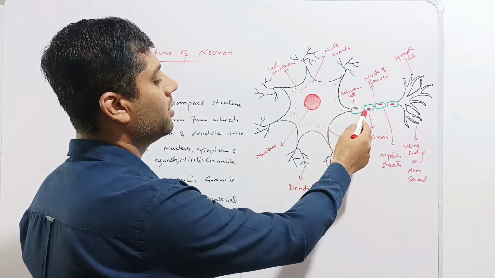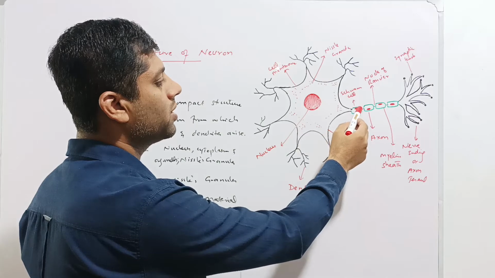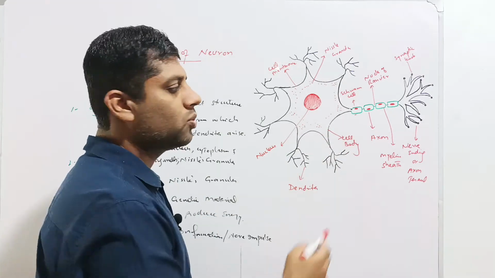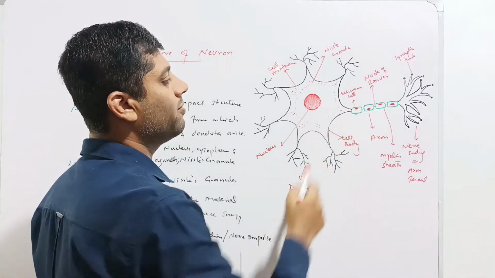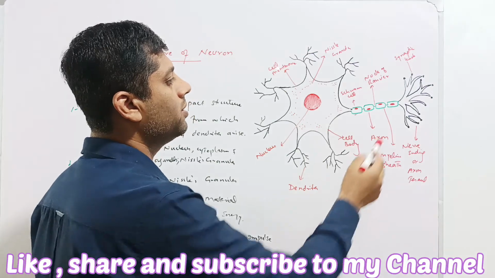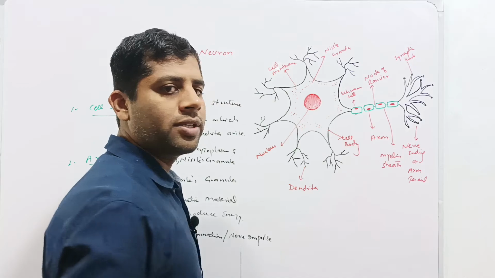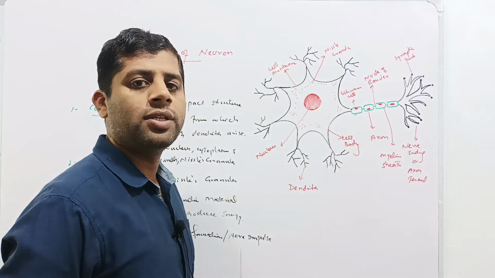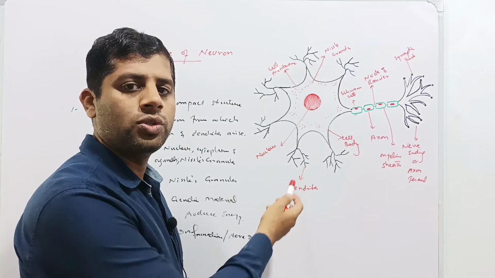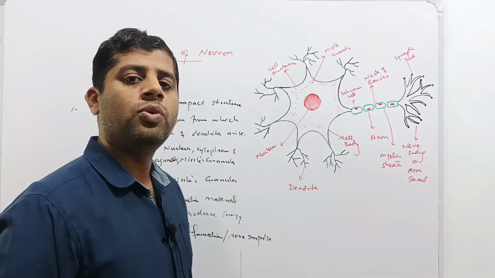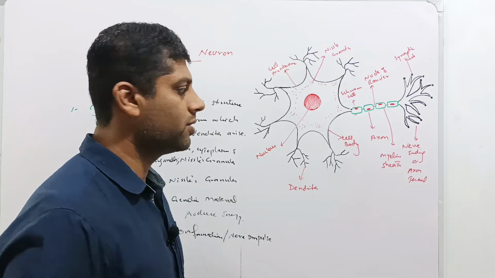Then there is the axon. The axon is covered by Schwann cells which secrete the myelin sheath. These Schwann cells are separated by these nodes of Ranvier. And this is the axon terminal or nerve ending. These rounded structures present in the nerve ending or axon terminal are called presynaptic knobs. So this was the labeled diagram of the neuron. Now we'll briefly discuss these three parts of the neuron.